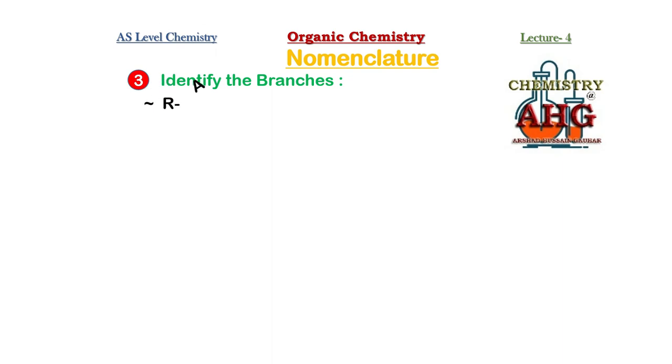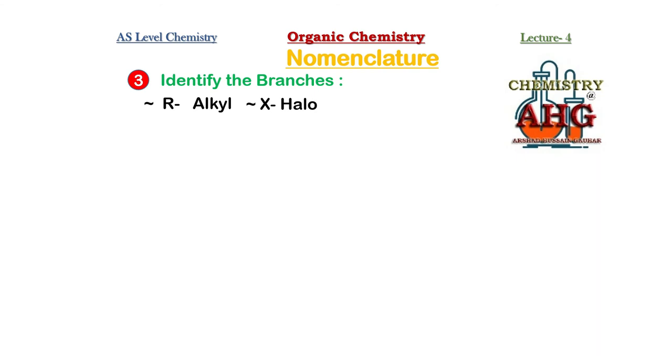Number 1, it is alkyl, the most common branch in the organic compound. Next, sometimes you may see a halogen atom acting as a branch. If a halogen atom acts as a branch, it is known as halo. For example, if it is fluorine, fluoro; chlorine, chloro; bromine, bromo; iodine, iodo.